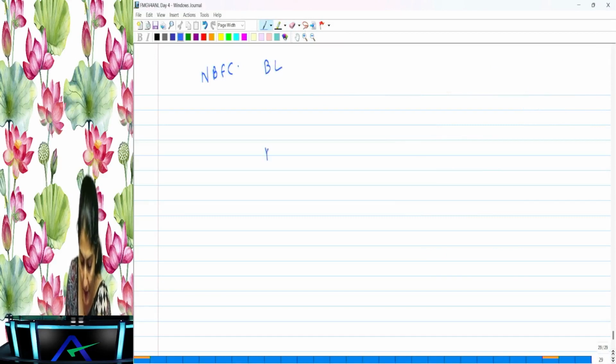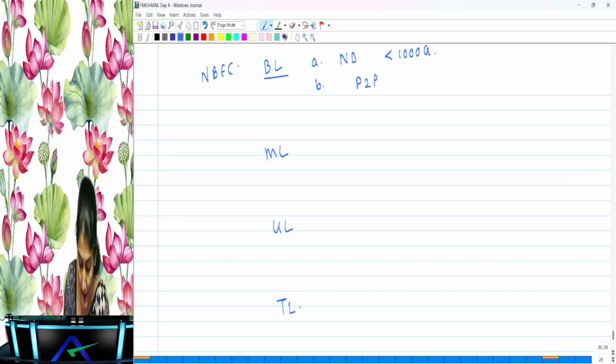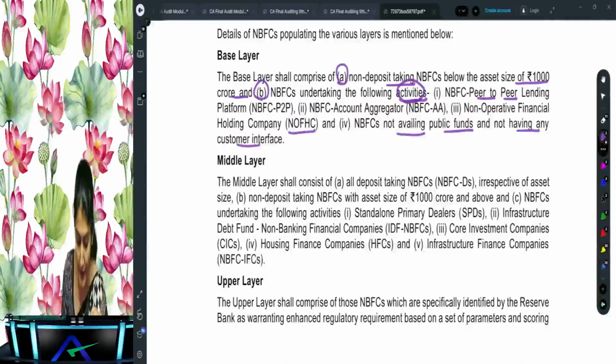If I write it a little bit from the left hand side aligned: NBFC base layer, middle layer, then the upper layer, and the top layer. In the base layer, what you have over there: NBFCs having non-deposit taking and asset size of less than 1,000 crore. And B, if the NBFC is into peer-to-peer lending, or it is an account aggregator, or it is a non-operative finance holding company, or it does not have access to the public funds, or it does not have the customer interface. That is the base layer NBFC.